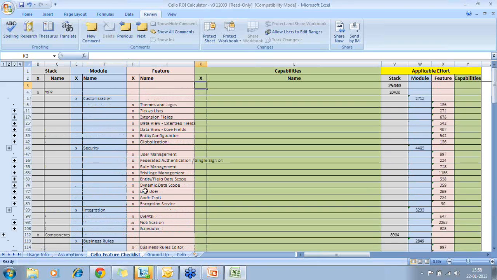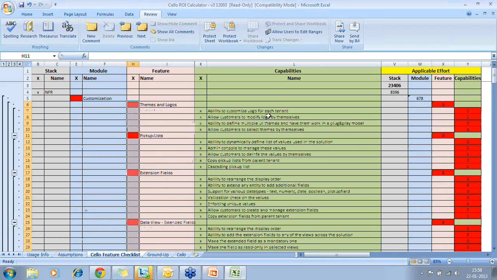You can download this and go through it in detail. I'll just tell you how to operate on this list and what it encompasses. The X marks that you see are the selections. So you are allowed to make selections at any level. For example, you can unselect a module and that particular module will be deselected, or you could also unselect at a feature level.